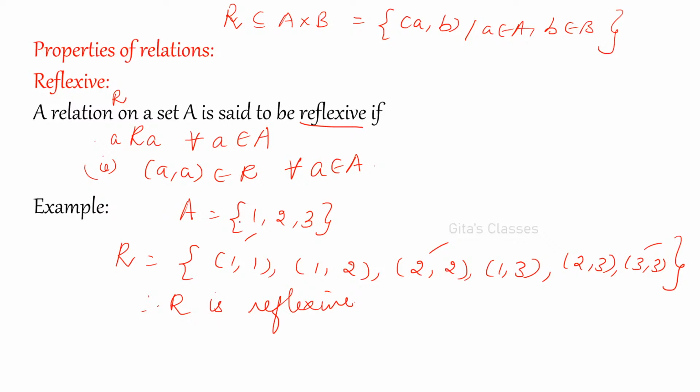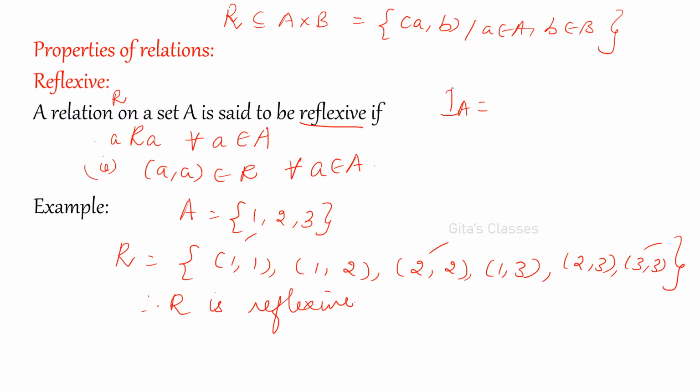Take A equal to 1 comma 2 comma 3. First let us see whether the relation is reflexive or not. Yes, 1 is related to 1, 2 is related to 2, 3 is related to 3. There are 3 elements in the set A, and each element is related to itself.